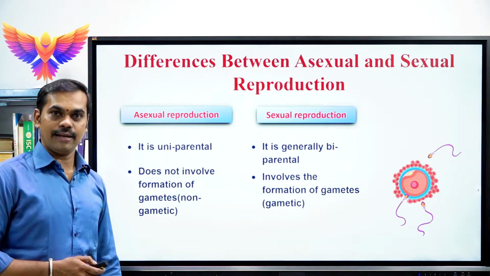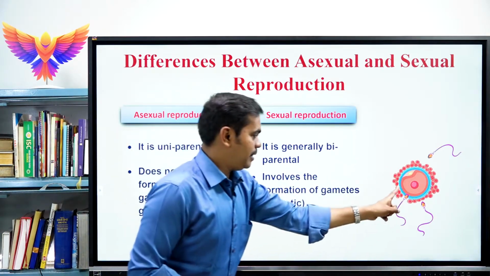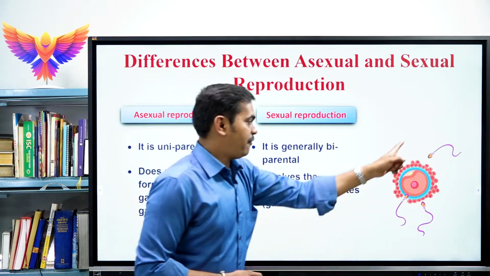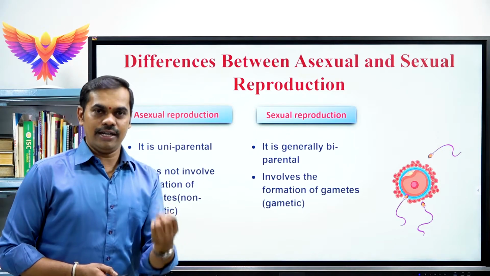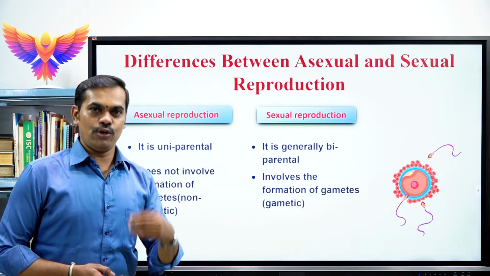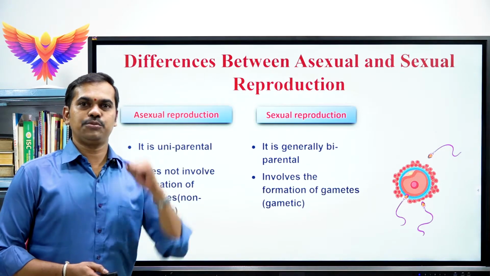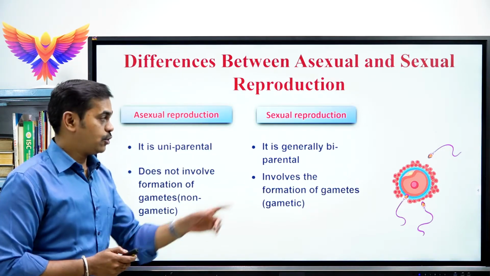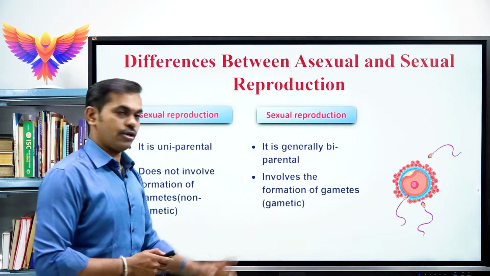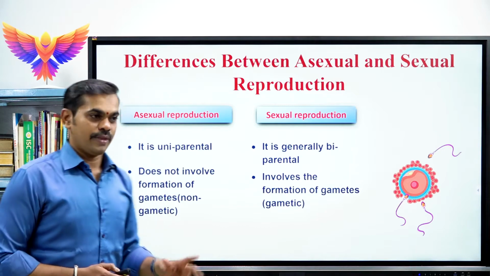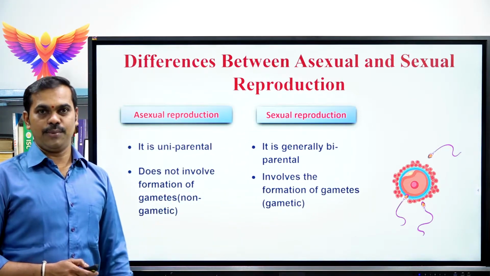Please look at that diagram. Look at that picture. This is the egg, the female gamete. This is the sperm, the male gamete. The fusion of sperm with egg produces a zygote. The zygote undergoes mitotic division to produce germ layers. Again the germ layers develop into a new organism. So here it involves the formation of gametes. Hence, sexual reproduction is said to be gametic. That is the second difference between asexual and sexual reproduction.